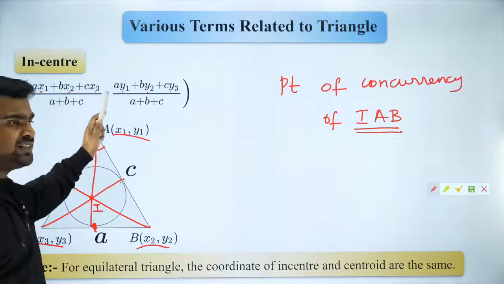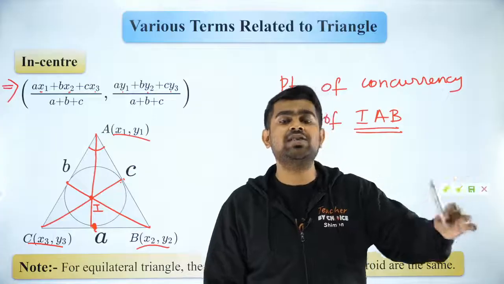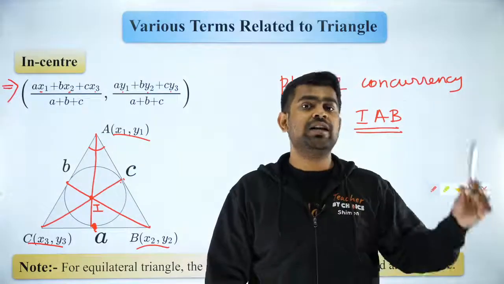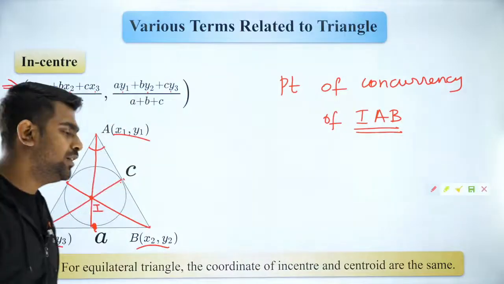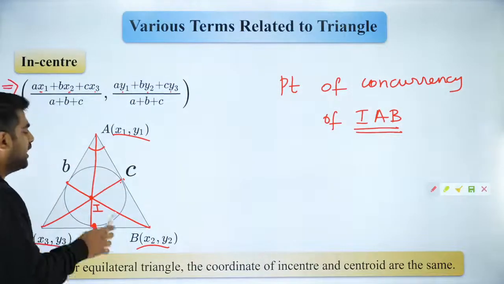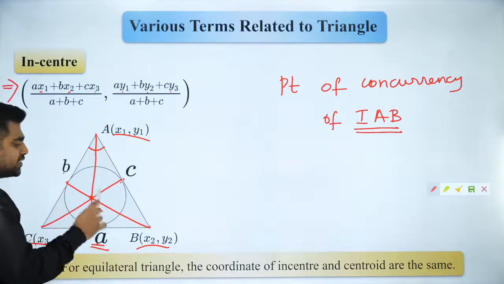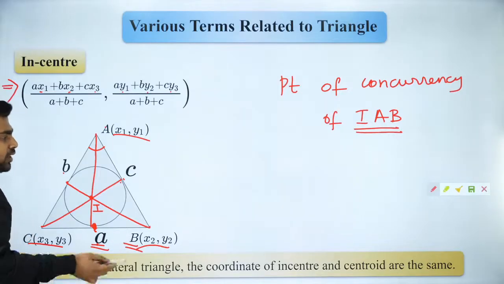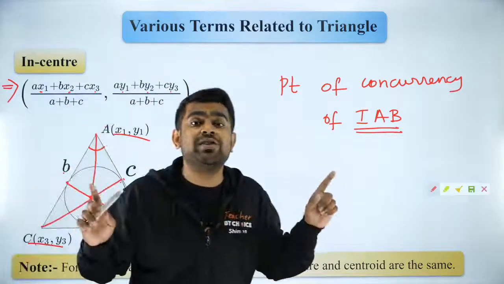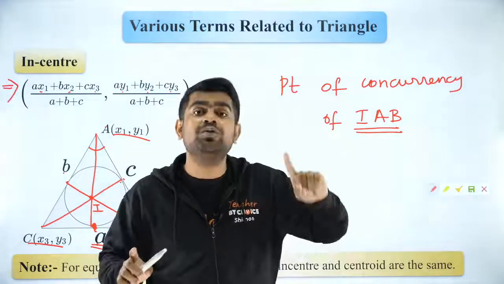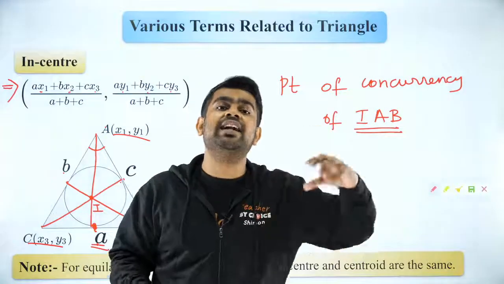But what is ABC, sir? Very good, Vishwajit. ABC are nothing but the sides of a triangle. Very good, Amit. You're right. So please understand, a is the side opposite to capital A. b is the side opposite to capital B. c is the side opposite to capital C. You can't take a, b, c as you wish. They have notation. Exactly. So a, b, c are the side lengths.